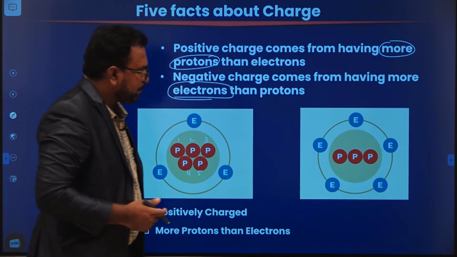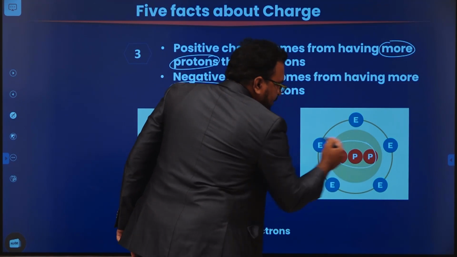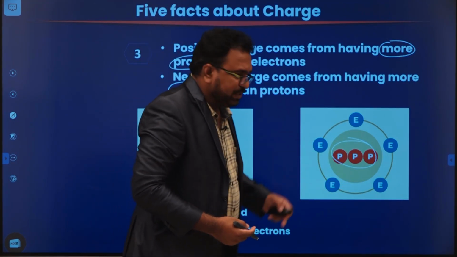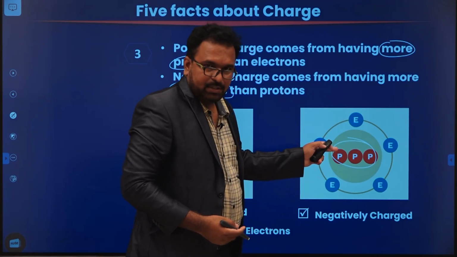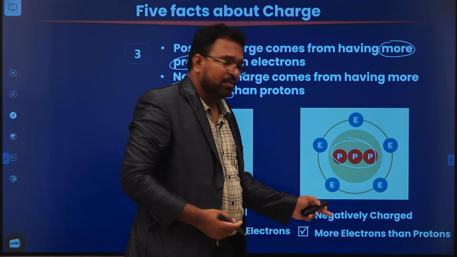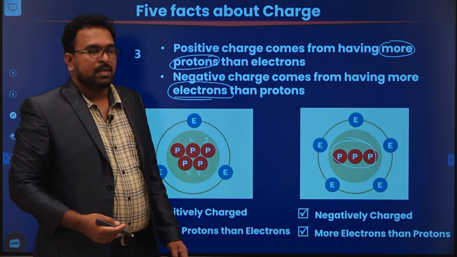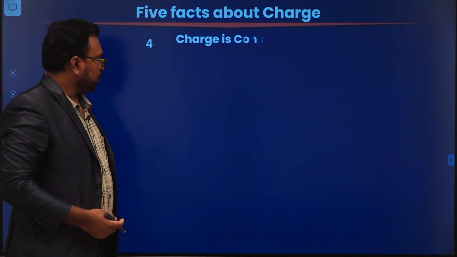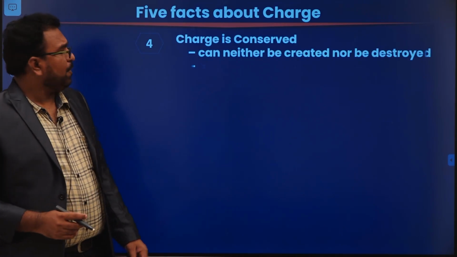If you see here, there are only 3 protons. But what about the electrons? There are 5 electrons. That's why we are going to say that this atom is negatively charged, because there are more electrons than protons. So this is one of the facts about charge. And the fourth one, charge is always conserved.